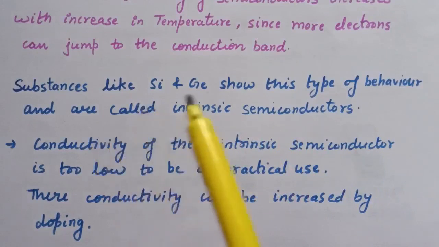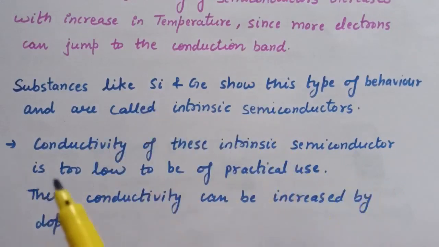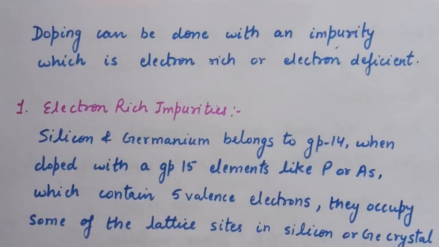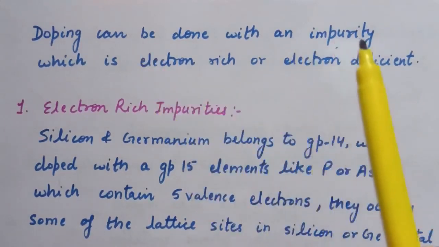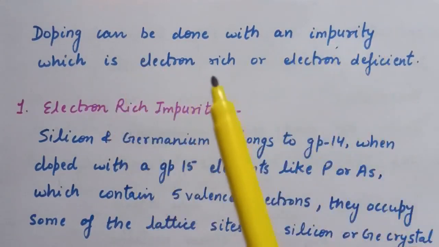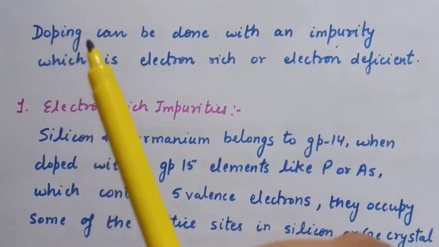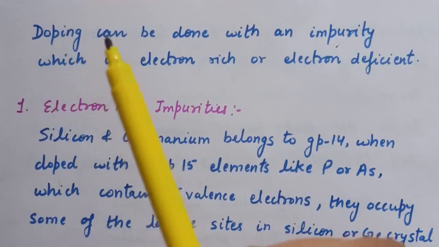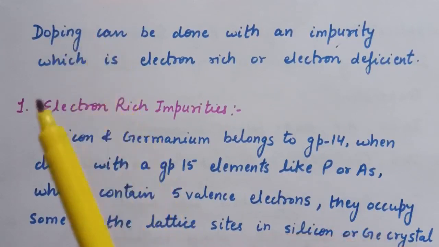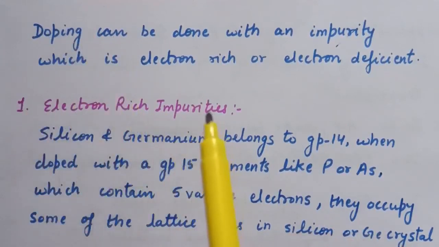Now, the conductivity of these intrinsic semiconductors is too low to be of practical use, so their conductivity can be increased by doping. Doping can be done with an impurity which is electron rich or electron deficient. Doping is addition of impurity from outside in a crystal. That is known as doping. Now, first is electron rich impurities.